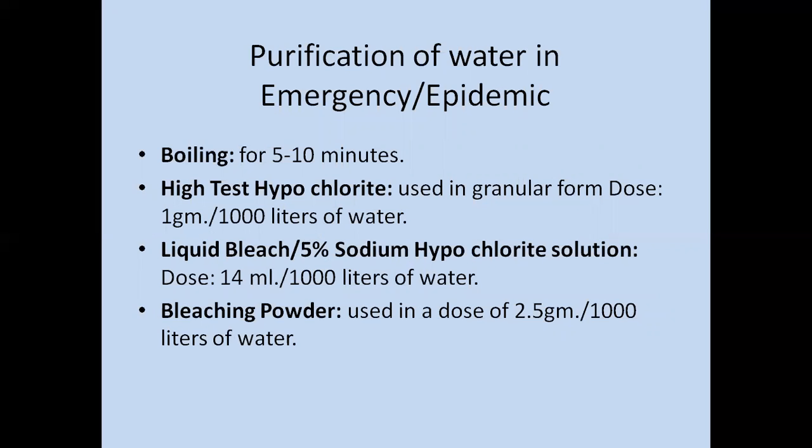Now, purification of water in emergency or in epidemics. So, what do we have to do for purification? Either boiling for 5 to 10 minutes, or HTH, meaning high test hypochlorite, used in granular form, and the dose is 1 gram per 1000 liters of water. The next is liquid bleach, a 5% sodium hypochlorite solution, and the dose is 14 ml per 1000 liters of water. And the next one is bleaching powder, used in a dose of 2.5 grams per 1000 liters of water.